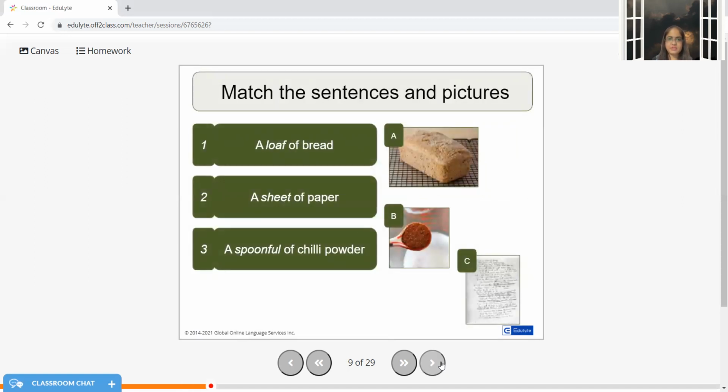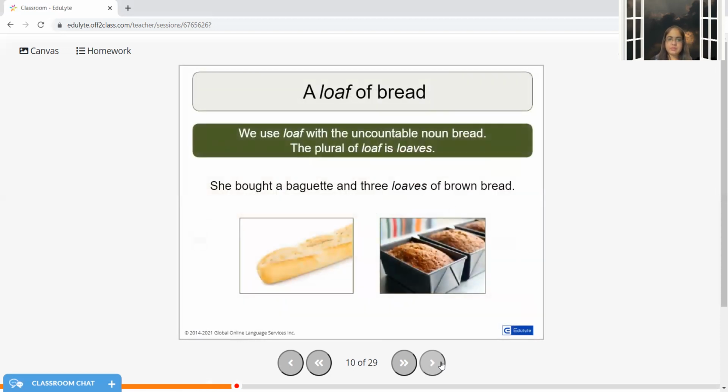Match these sentences and the pictures. It's very easy. First is a loaf of bread. Third is a sheet of paper. And second one is a spoonful of chili powder. Why spoonful? Because the spoon is absolutely full with the chili powder. That's why. So she bought a baguette and 3 loaves of brown bread. Again, when we are talking about bread, it is served in different forms. So the second picture is the loaf of bread. Actually, it should be loaves of bread when I have 3 in number. And the first is baguette. So it is just depicting the type of bread.